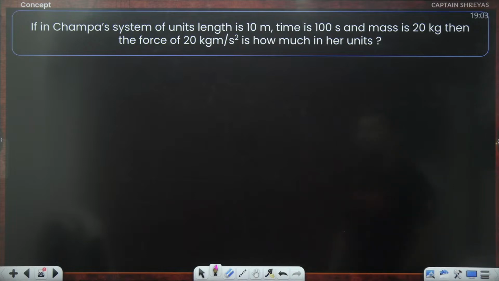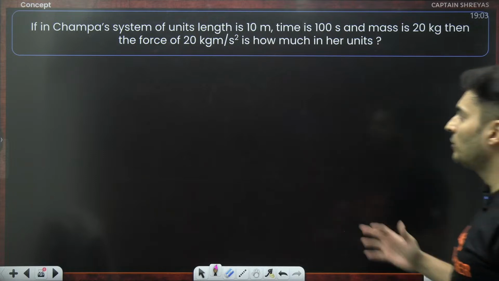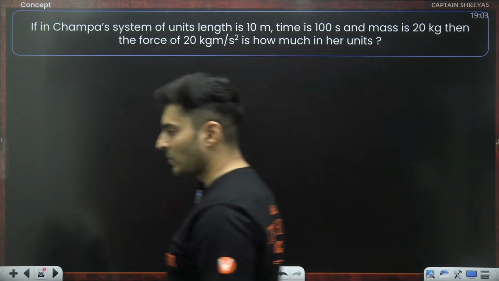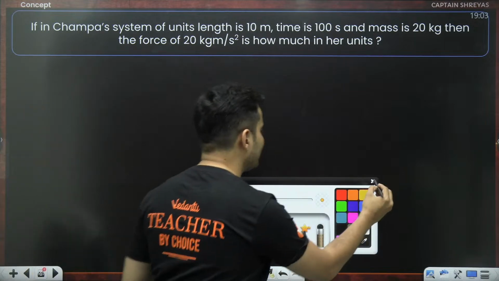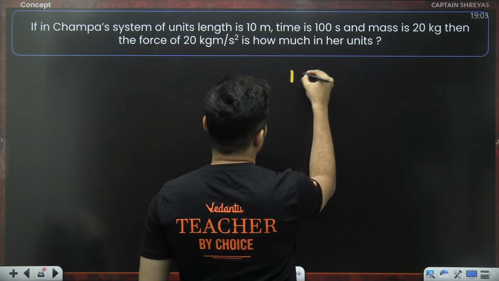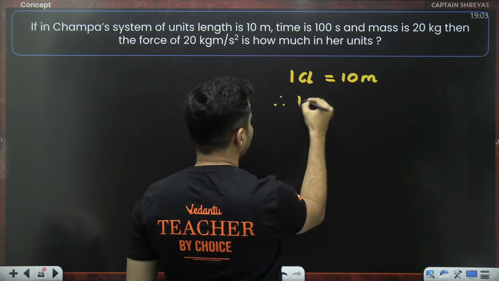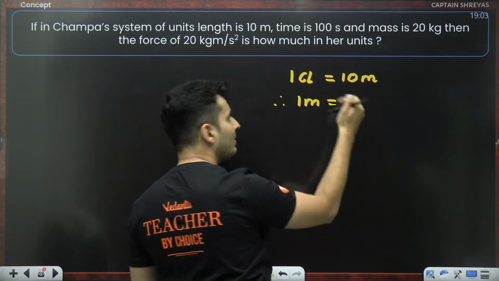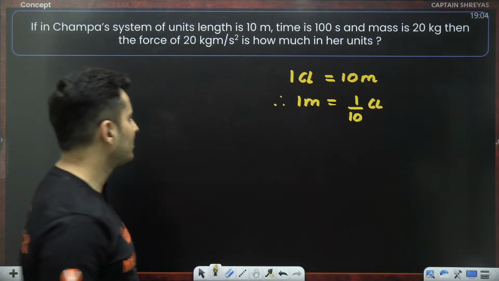In Champa's system of units, length is 10 meters, time is 100 seconds, mass is 20 kg. Then the force of 20 kg meter per second square is how much in her units? Okay, let's try to do this problem. In Champa's system, one Champa length is 10 meters. Therefore, 1 meter will be how much Champa length? 10 meters is 1 Champa length, so 1 meter will be 1/10 of Champa's length.